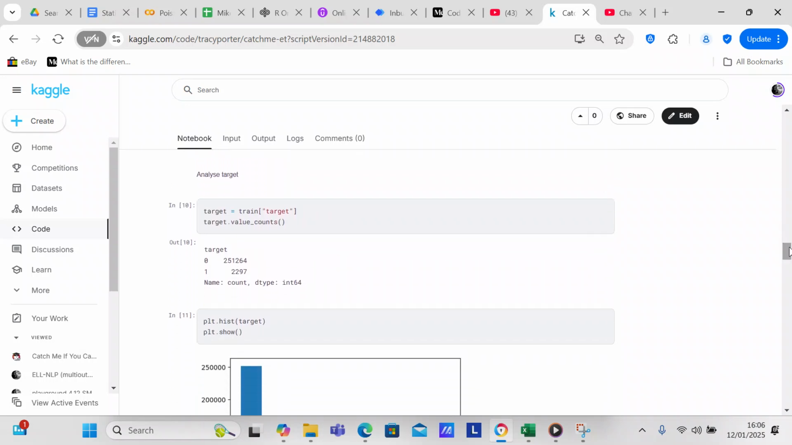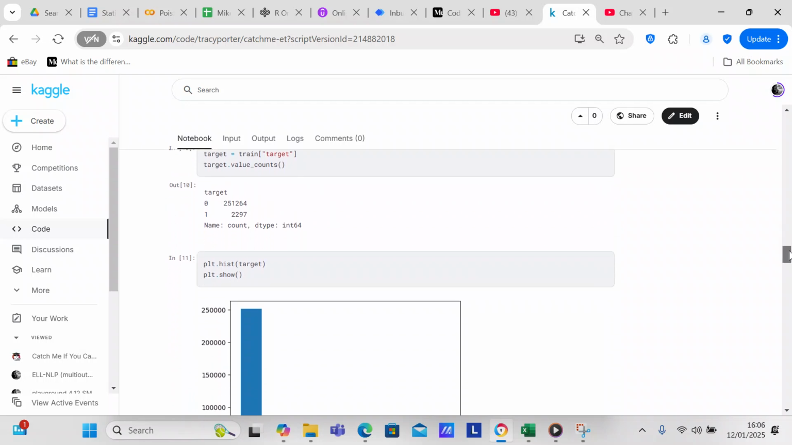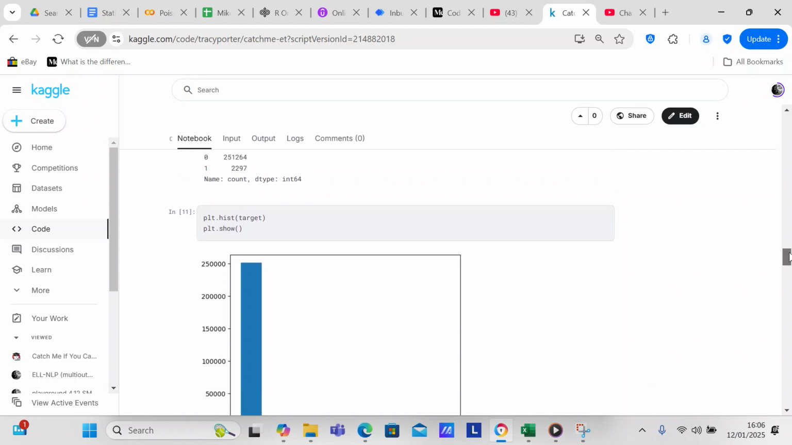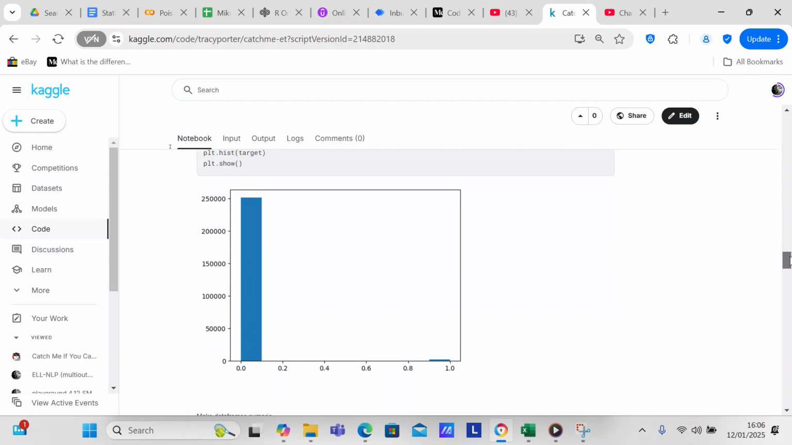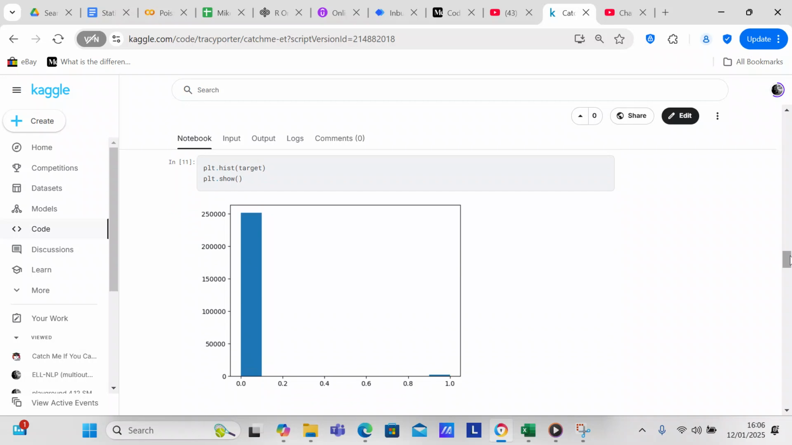So we're going to analyze the target. We're going to set target equals train target, and then we're going to check value counts on target, and you can see that we have a very big class imbalance. We have 251,264 zeros and 2,297 ones. So there's a very big class imbalance. I'm using Matplotlib to create a histogram of the target, so you can see that we just have a very small amount of ones.